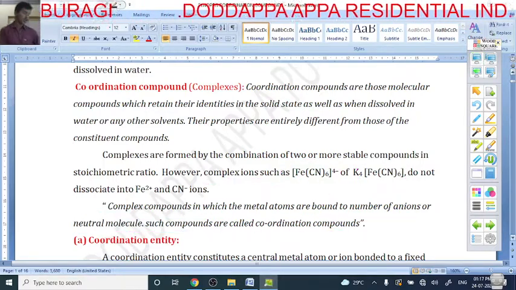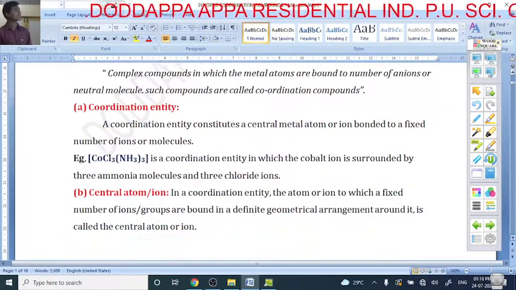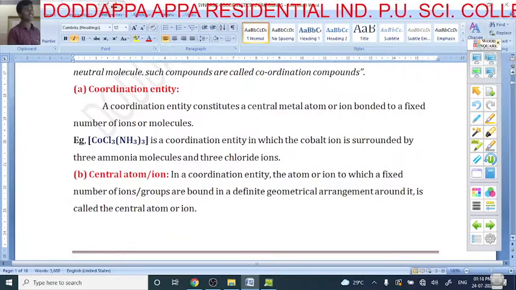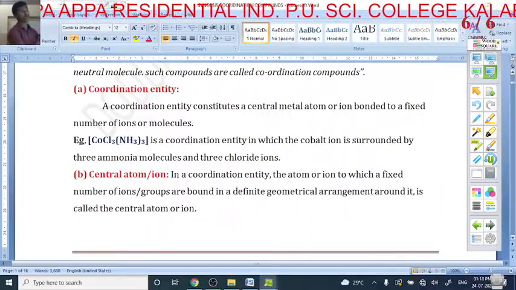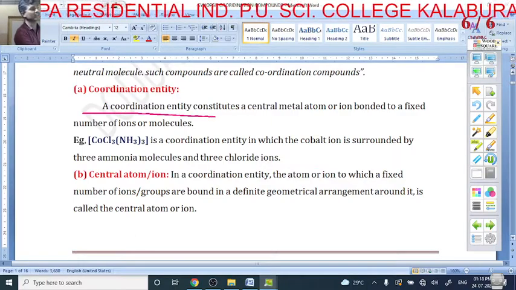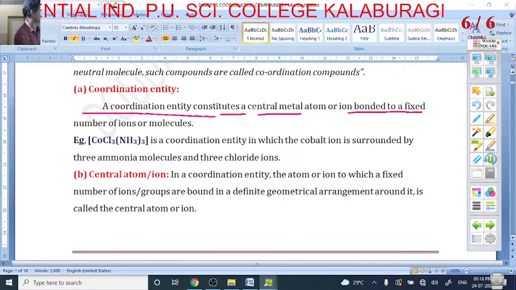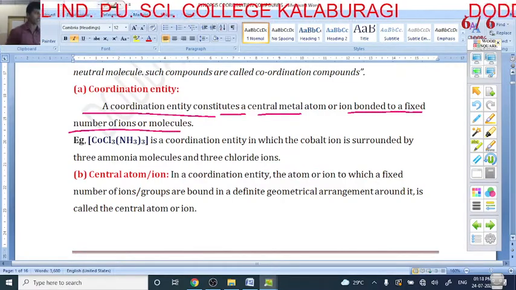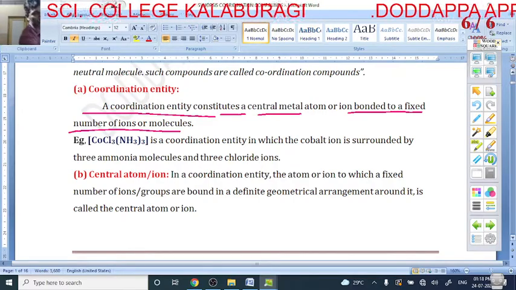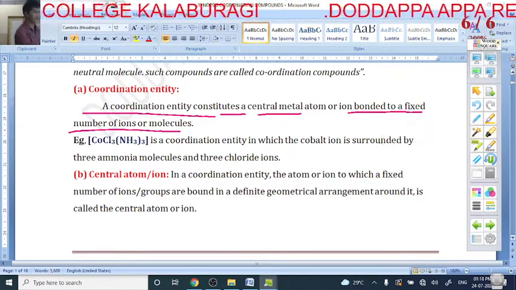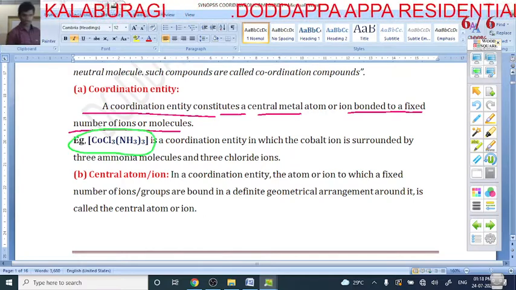The next is the coordination entity. One by one I will discuss. What is a coordination entity? A coordination entity constitutes a central metal atom bonded to a fixed number of ions and molecules. This complete part I can show with the help of this green color. This is called the coordination entity.